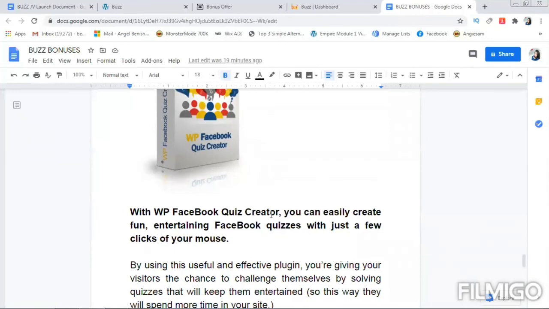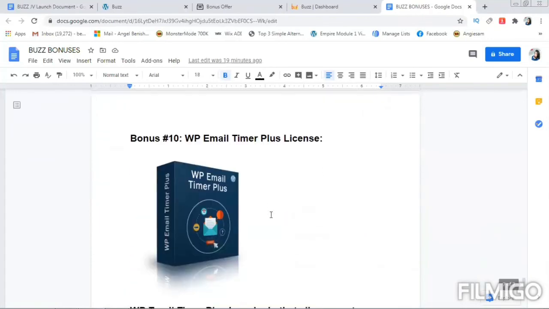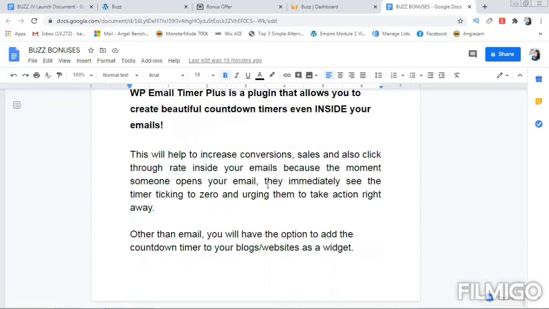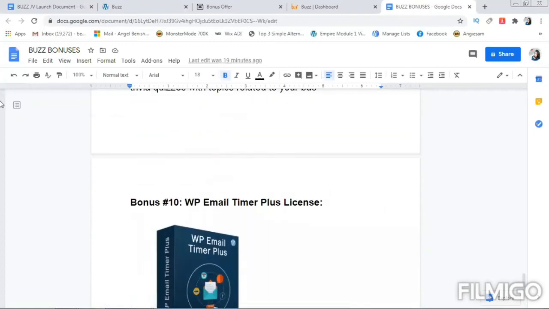WP Facebook Quiz Creator. And again, you get bonus number 10, that is WP Email Timer Plus license. So WP Email Timer Plus is a plugin that allows you to create beautiful countdown timers even inside your emails. So you can create a timer wherever you want, and that's a plugin that comes as bonus number 10. And I'll also be showing you the exclusive bonuses.